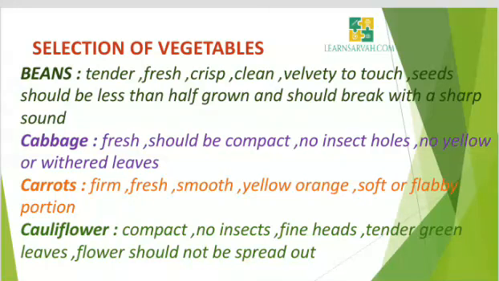Cauliflower should be selected as compact, no insects, fine heads, tender green leaves, should not be rough. Flowers should not be spread out. The flowers should not be yellow. Yellow color indicates over maturity.